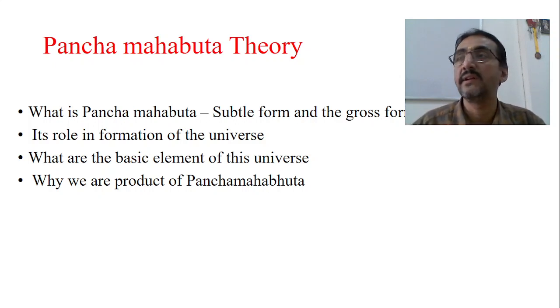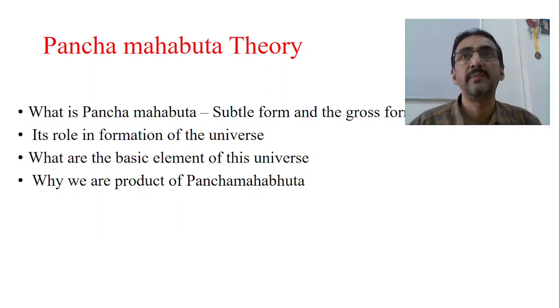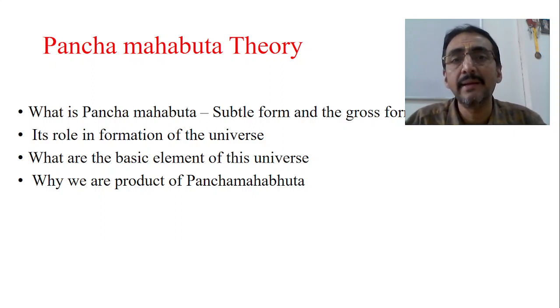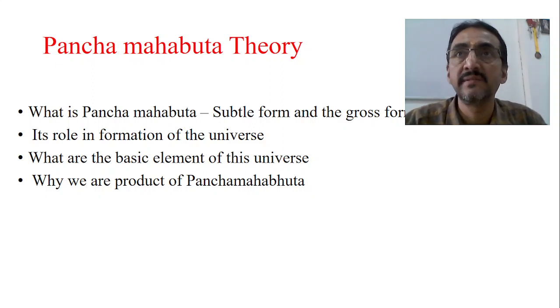Similarly, blood is made up of all the Pancha Mahabhutas with the dominance of Jala Mahabhuta. When I take the abdominal cavity, it is formed by all the Mahabhutas with the dominance of Akasha Mahabhuta. So each and every part of the body is made up of Pancha Mahabhuta, and this is a basic theory of Ayurveda.